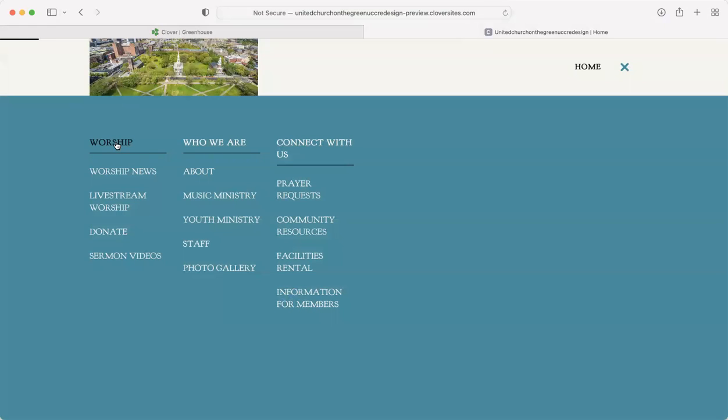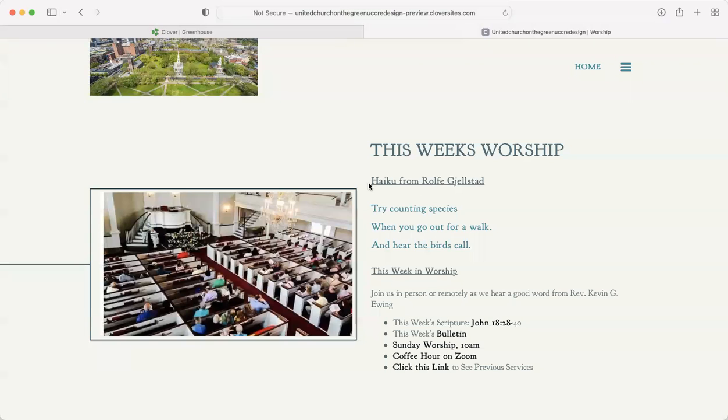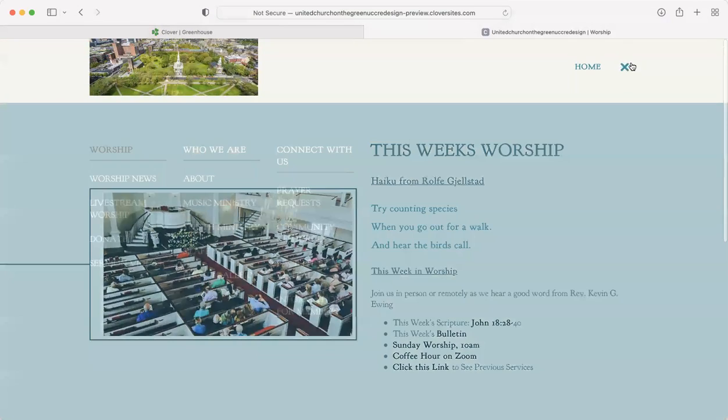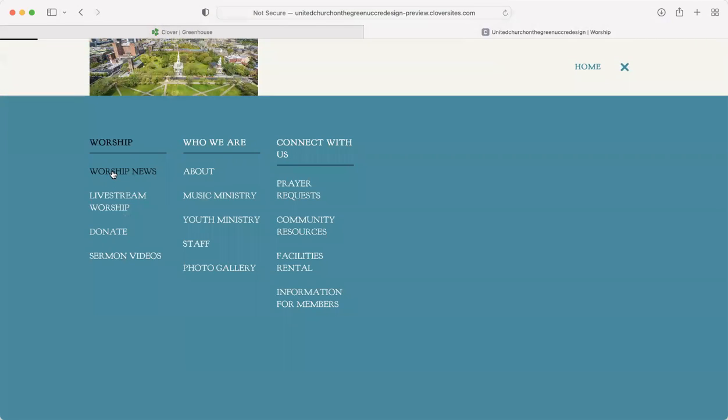So let's start here. On the main worship tab, we've got the haiku from Rolf, and then This Week in Worship is now going to be here. So every time you want to know what the scripture is for this week, how to access this week's bulletin, the link to the live stream and to the coffee hour, that can all be done right under the worship tab.